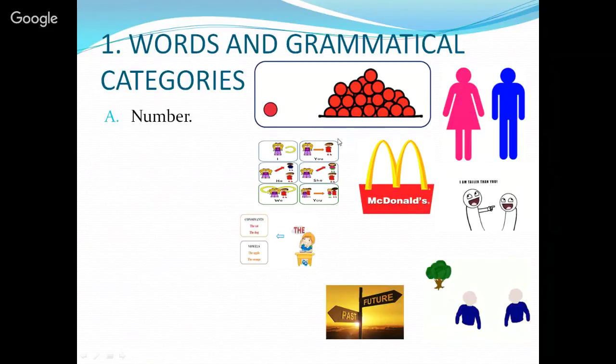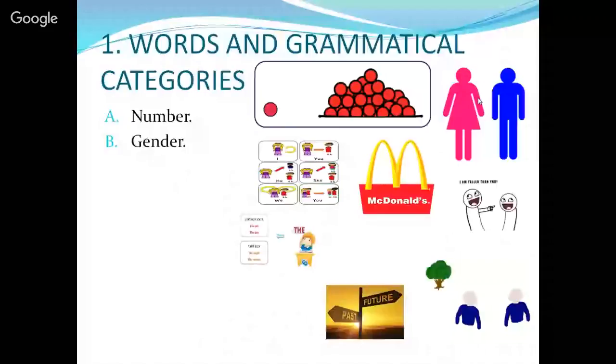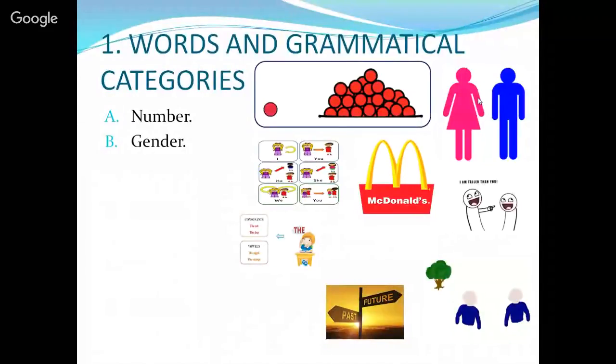As a number, we can have different circles, and in this case, the first is one red circle, and here we can have several red circles. So we refer to the quantity. In gender, there are words that refer to whether a word is masculine or feminine or even sexless.